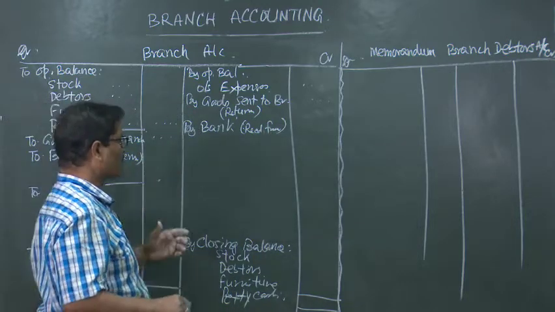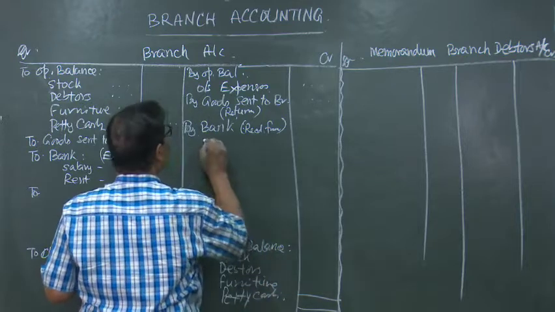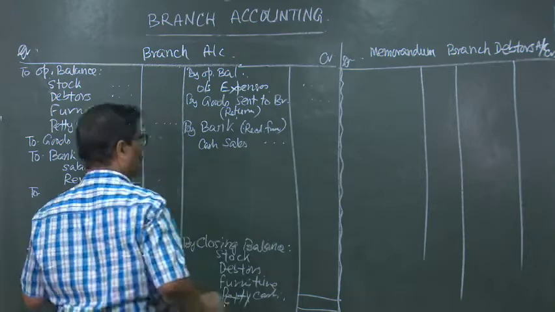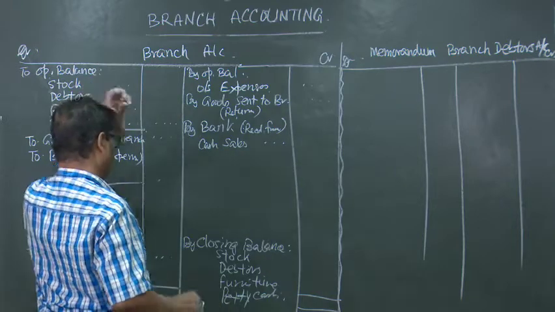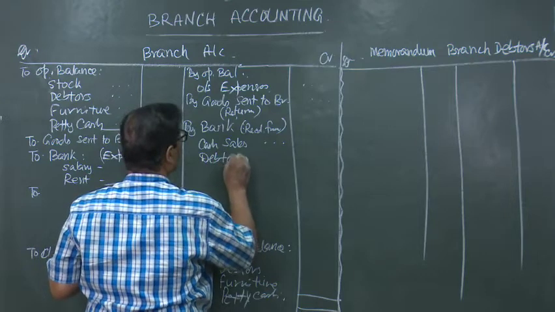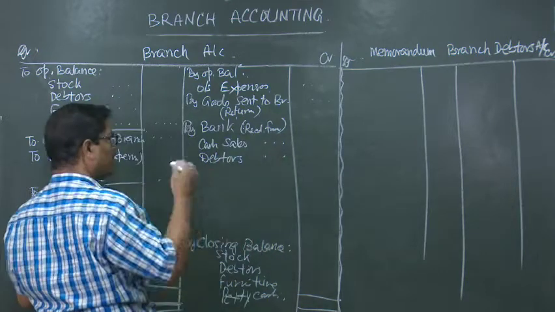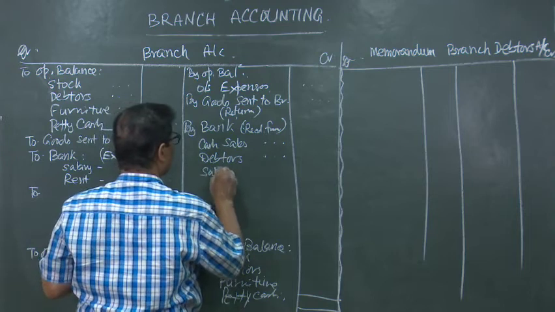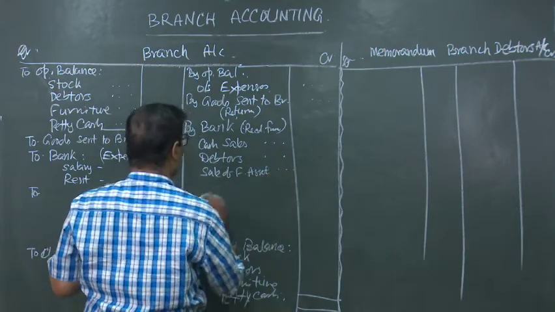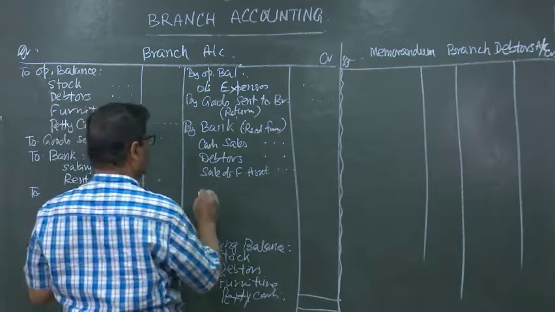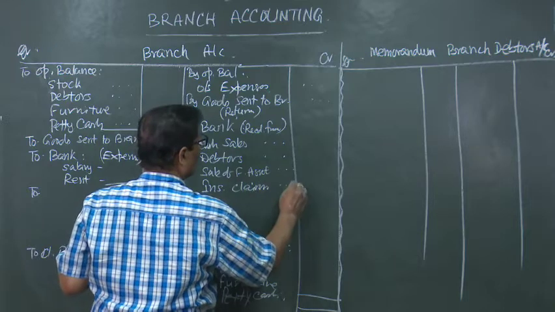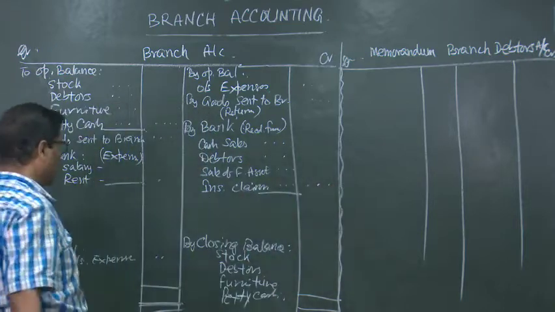Bank will receive something from different persons like cash sales, then received from debtors, then received from sale of fixed assets. If there is some claim received from the insurance company, insurance claim, all these items will be recorded here.